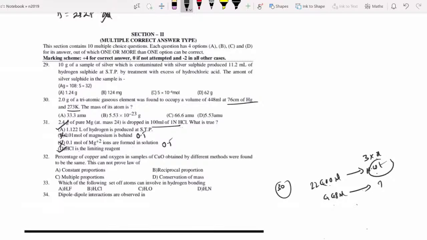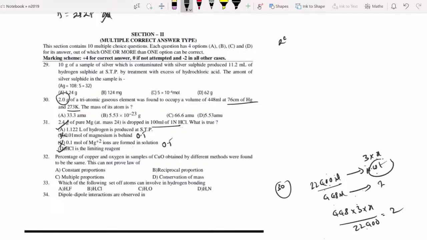448 ml occupies how much? That is 448 into 3 into x by 22,400 is equal to, they gave 2. Then you will get the x value. That will be the answer. Why are you writing x? Each atomic weight is x. Triatomic means 3 into x. So 22,400 ml is nothing but STP and 1 mole. 1 mole is nothing but 3 into atomic weight. Then 448 ml occupies how much? That is already given as 2 grams. That equals 2. You will get the answer.